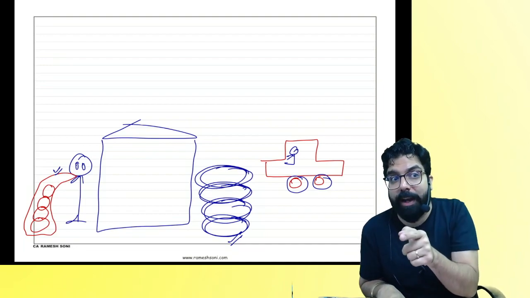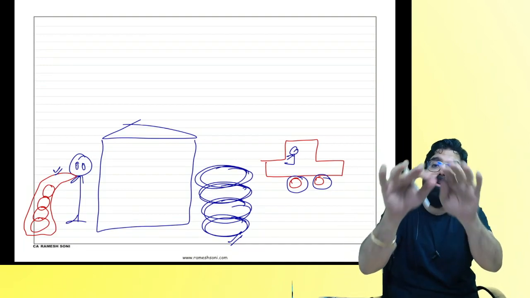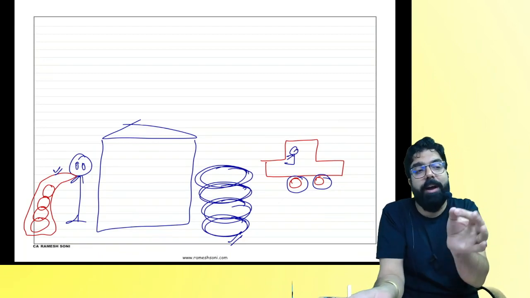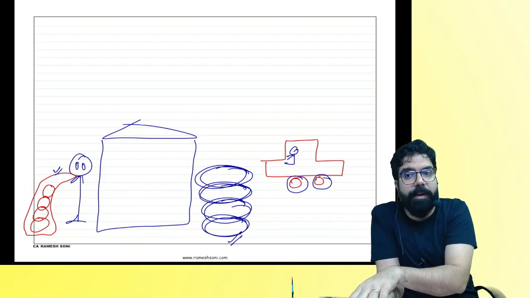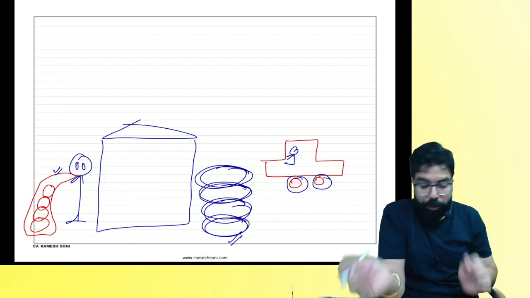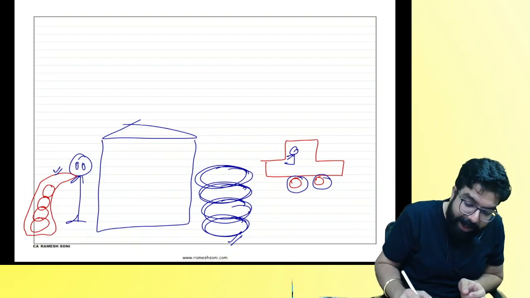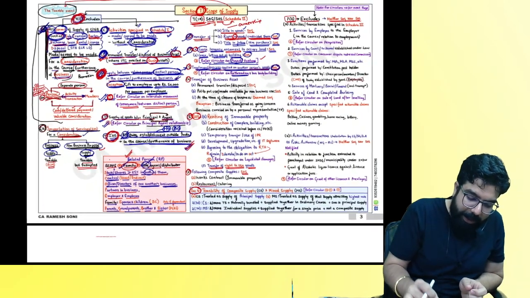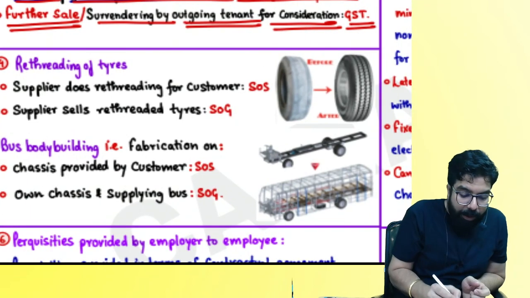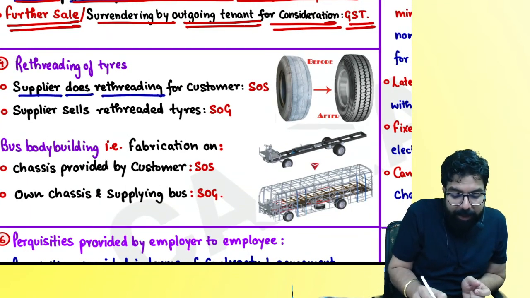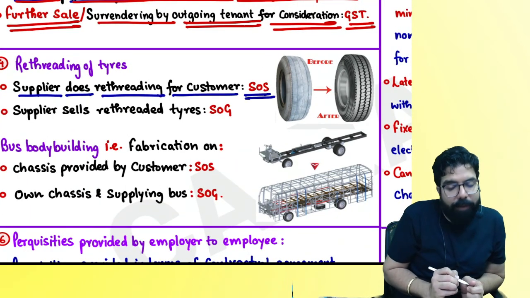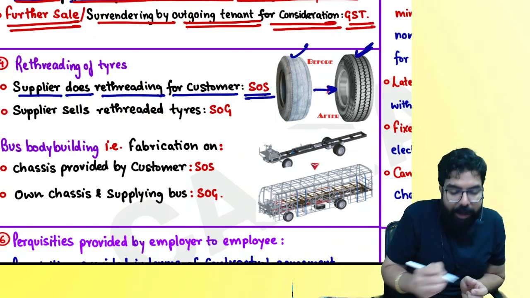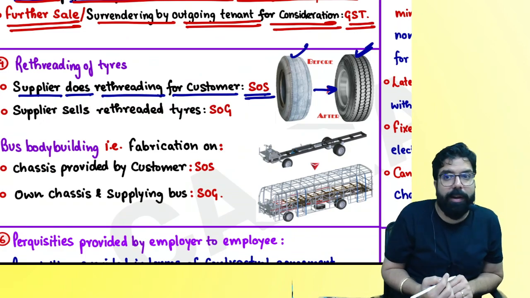But if I take out your tires, the tires belong to you, and I just do the rethreading, is it supply of goods or supply of service? Supply of service. Is my point 100% clear? But selling of a rethreaded tire is what, everyone? Supply of goods. I've written down this circular here: whenever a supplier does rethreading for a customer, it is always supply of service. So if I did rethreading on your tire and it is looking like this, I've given you supply of goods or supply of service?